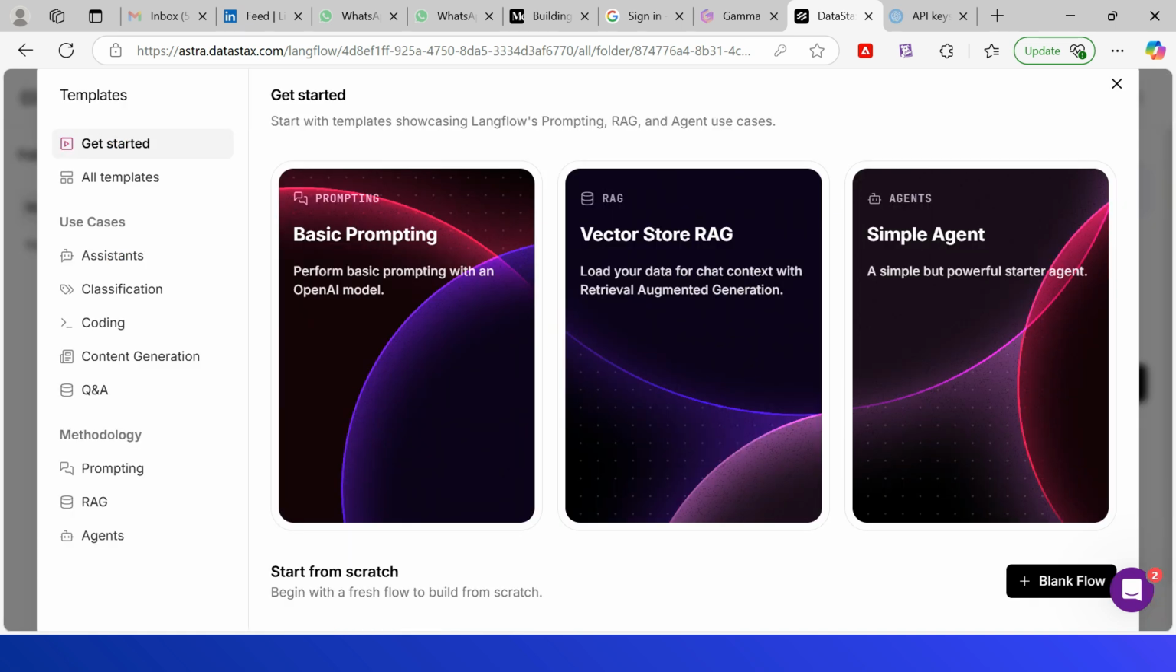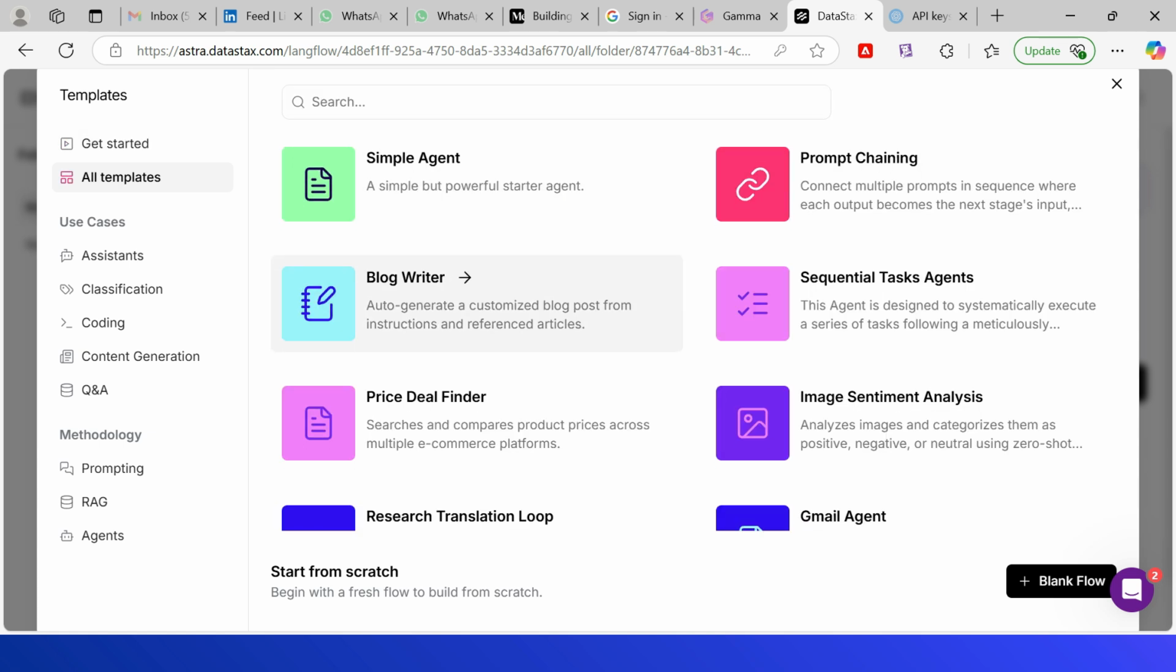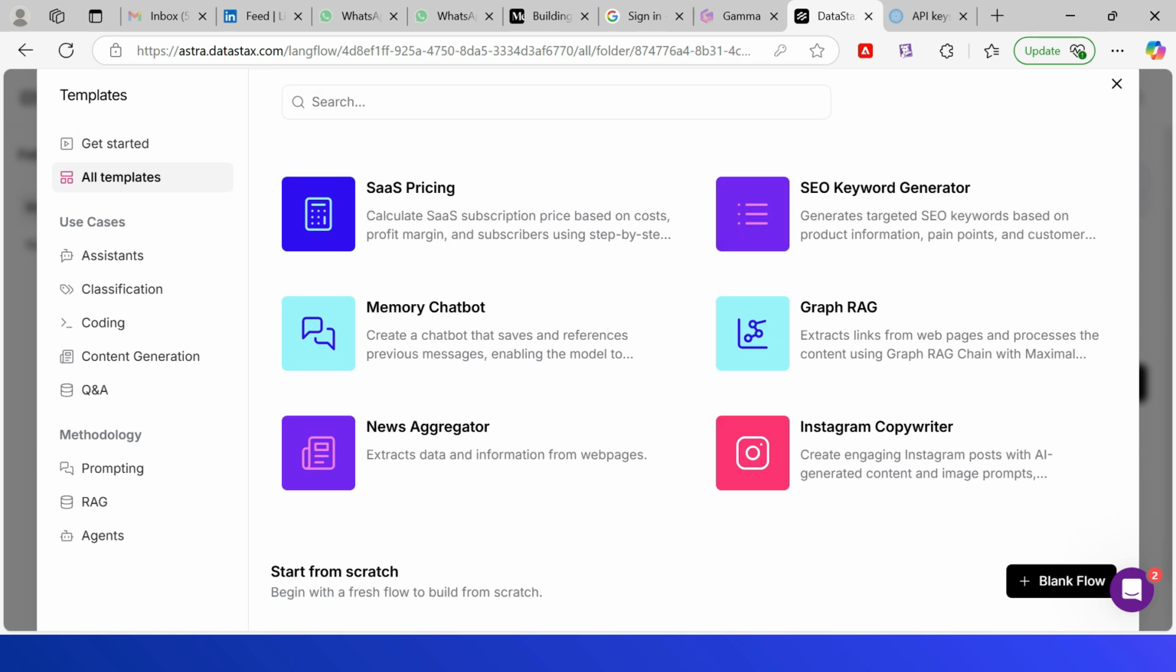You can find predefined templates to start with. You can go with basic prompting, RAG, simple agent as part of the get started use cases, or review different templates under different categories like use cases, methodology. Also, you can click on all templates to find all the available templates and start with that, or even you can go with blank flow. So it means that you start from scratch.